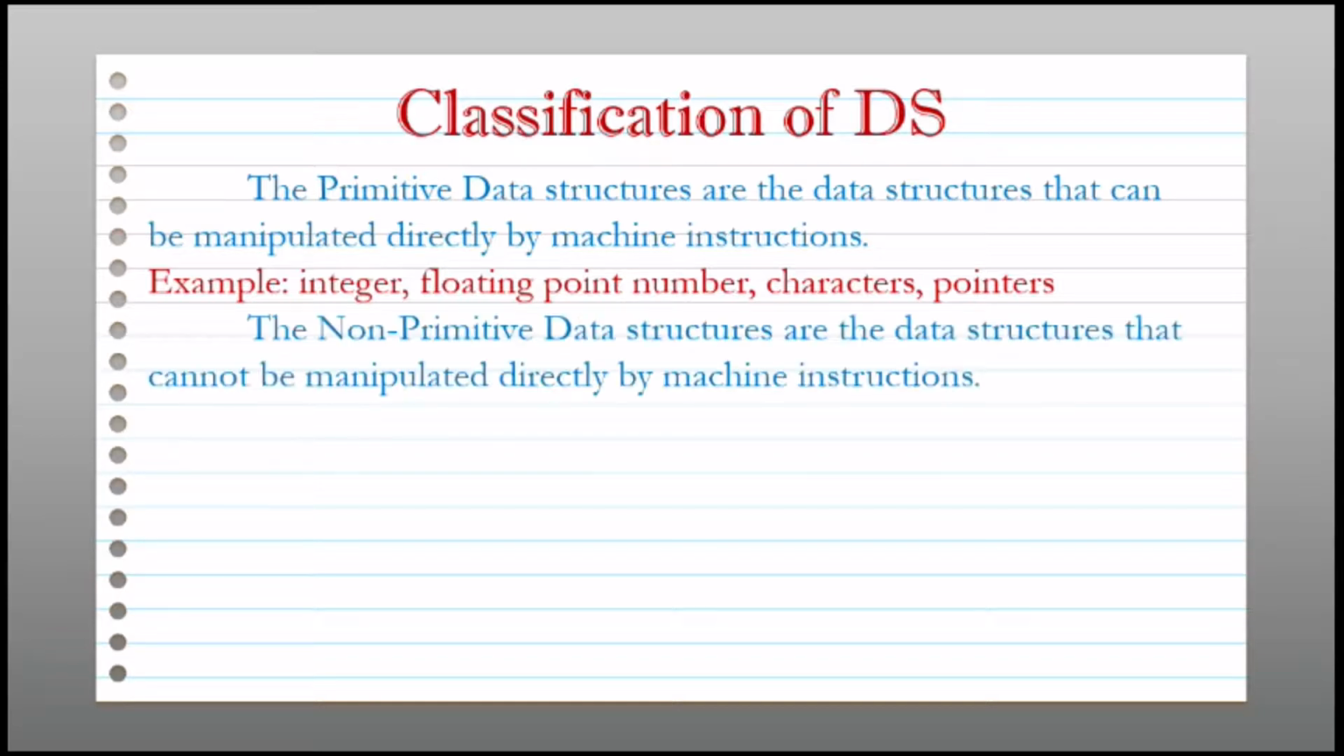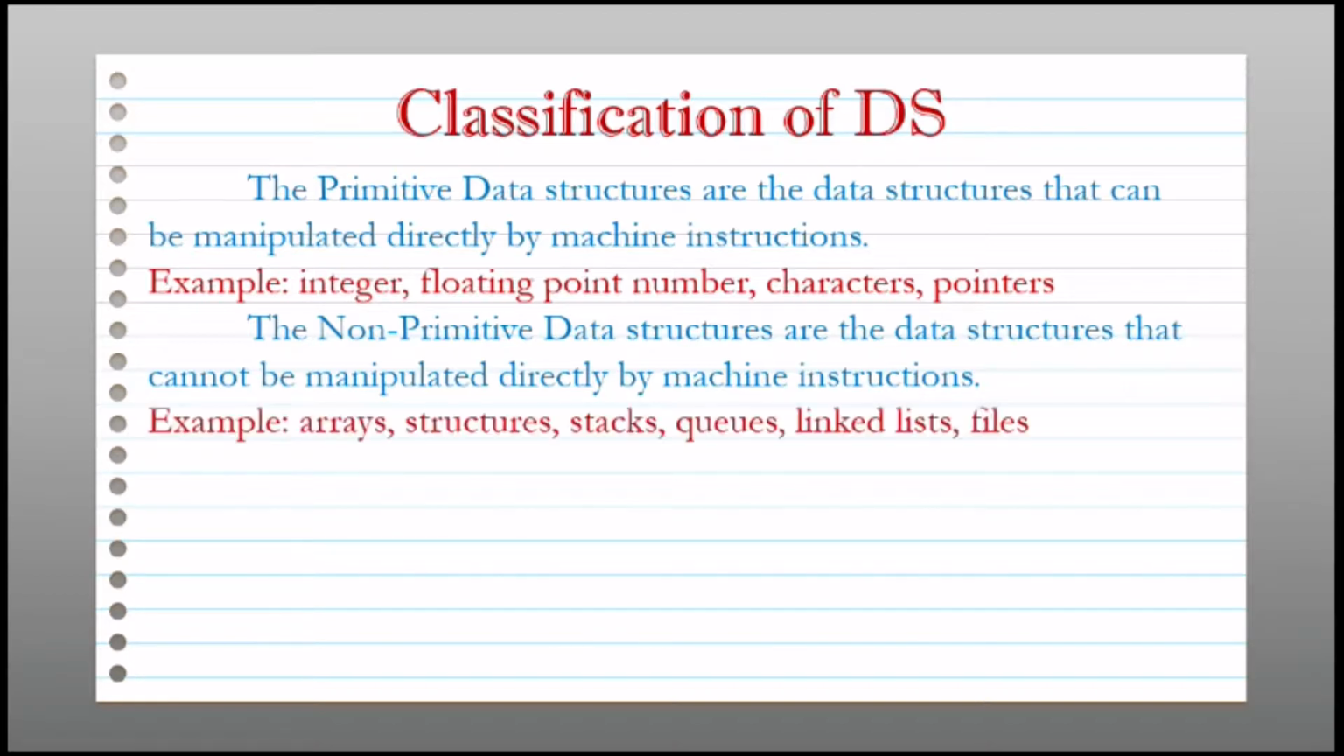The next one is non-primitive data structures. These are the data structures that cannot be manipulated directly by machine instruction. So these data structures are not handled by machine instructions. Examples: arrays, structure, stacks, queues, linked list, files, etc. So these are the examples of non-primitive data structures which are not directly managed or handled by machine instructions.